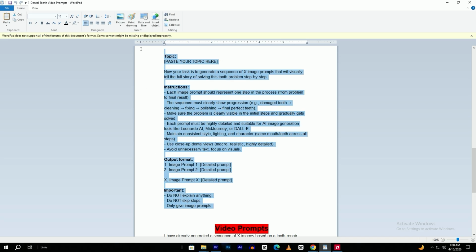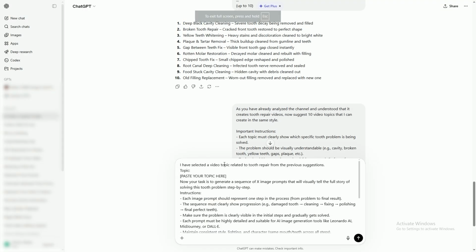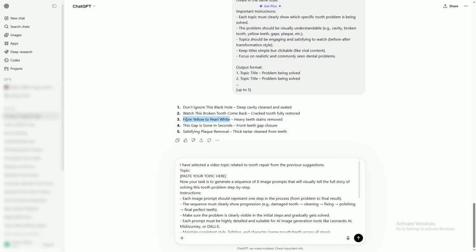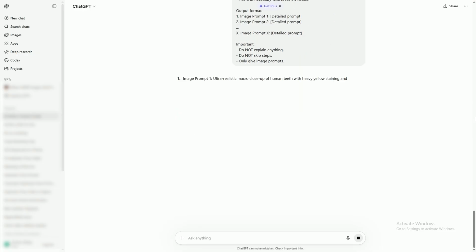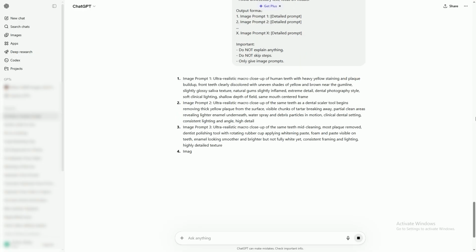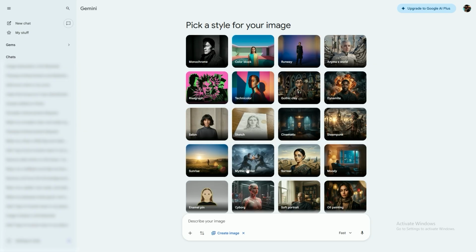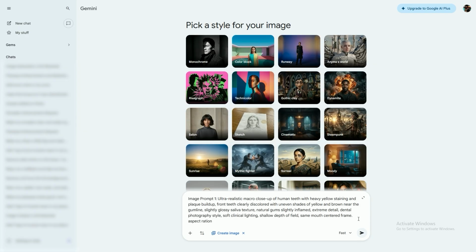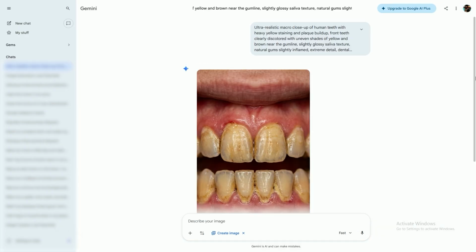Now, take the image prompt from the PDF, paste it into ChatGPT, and add your selected topic along with the number of images you want. I'm choosing 5. Hit enter. Copy the first image prompt and go to Google Gemini. Select Create Image, paste the prompt, and add this at the end. Aspect ratio 9:16. Generate the image and download it.